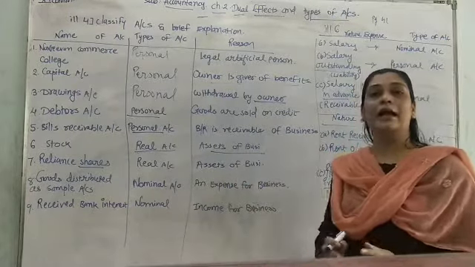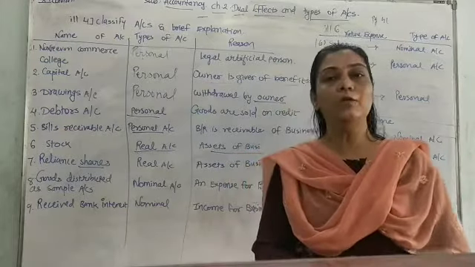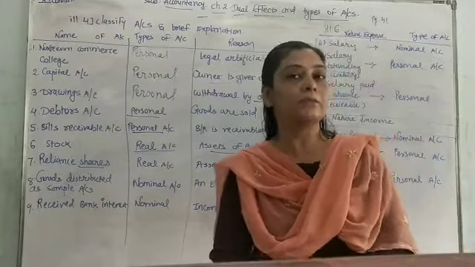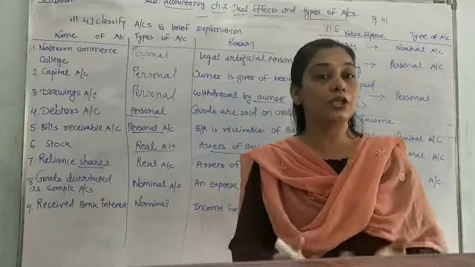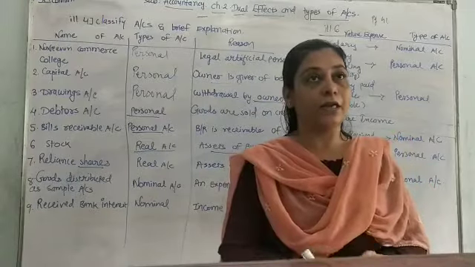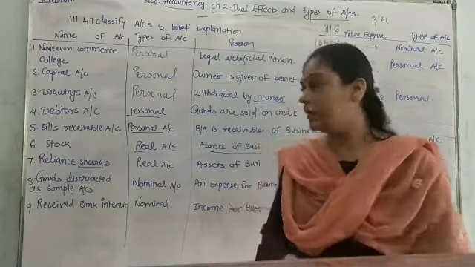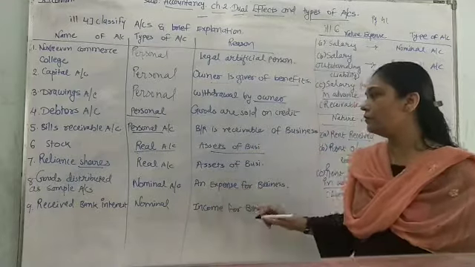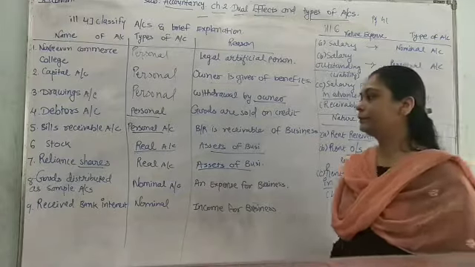Next one is Reliance shares. Shares are one type of investment made in different companies by the owner. So when an investment comes of buying shares, because we are going to get benefit on that investment, it falls in which account? That is real account. This is an investment of the business, I can say assets of the business.